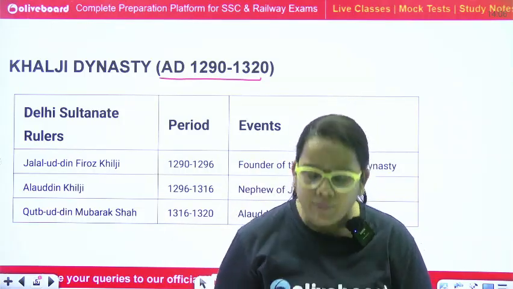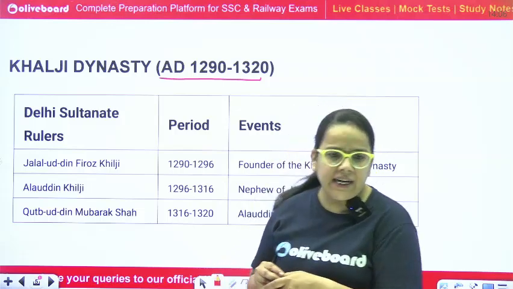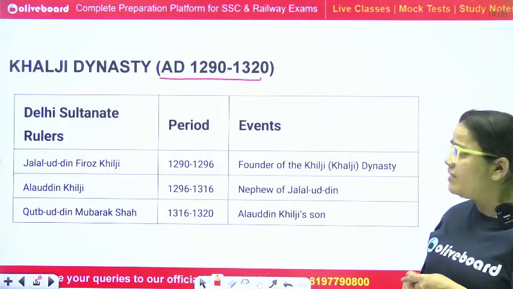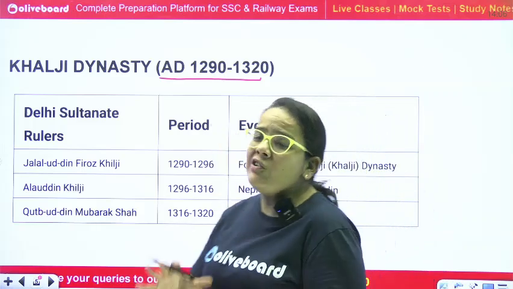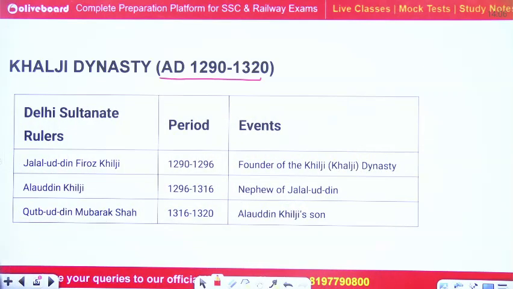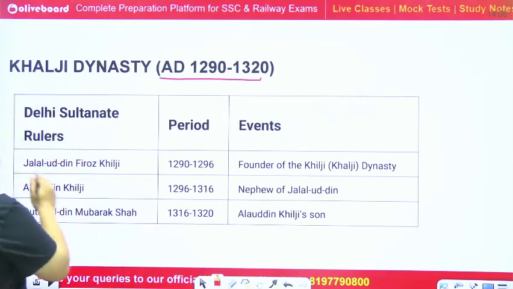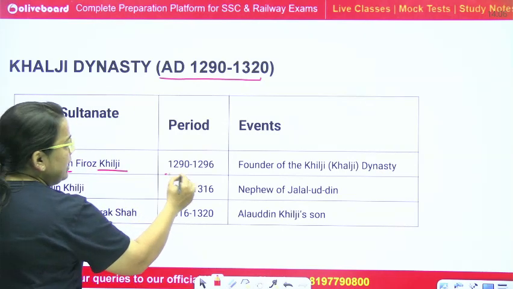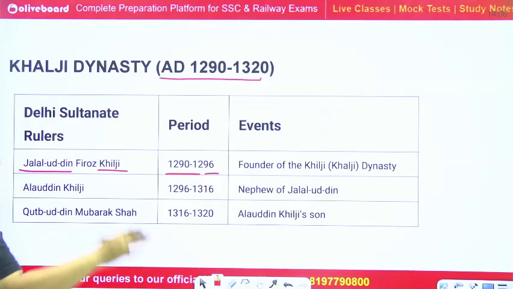When they migrated to India, they ruled the Delhi Sultanate after the slave dynasty. The first ruler of the Khilji dynasty was Jalaluddin Firoz Shah Khilji, or just Jalaluddin Khilji, from 1290 to 96. He was the founder. Then came Alauddin Khilji, then Qutbuddin Mubarak Shah.